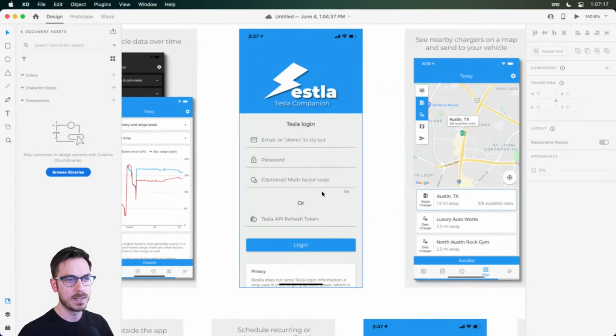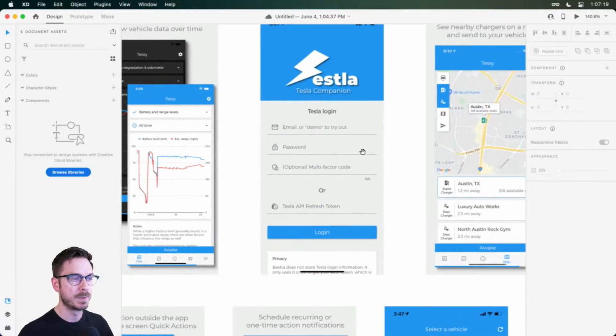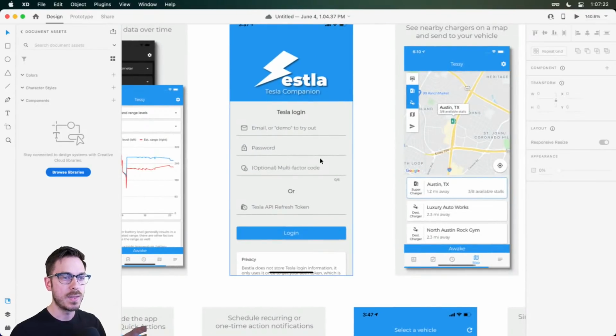And then there's this login screen, which you see after the application loads. I think this one needs a little bit of user experience behind it, because I didn't realize at the beginning, I was looking for a place to register, but you actually log in with your Tesla account information, which wasn't apparent to me at first. And I think if it's not done right, it could potentially scare people away. You might not feel safe putting your Tesla account details inside of this application. So we're going to work on that a little bit.